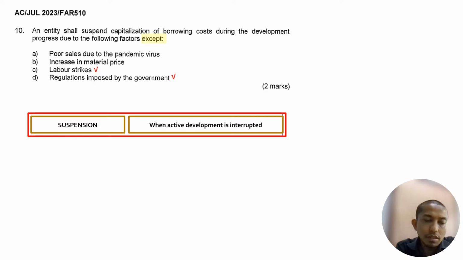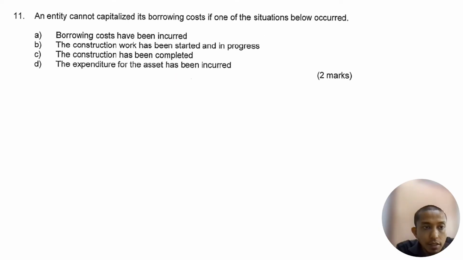So by right, this answer can be A or can be B. In this question, the answer accepted is A and B. So actually, this question has an error. A can be the answer, B also can be the answer. So either A or B should be correct. All right, so next, question 11.